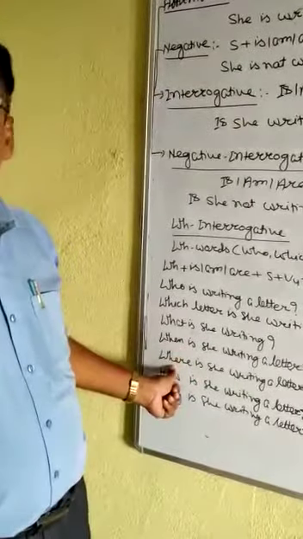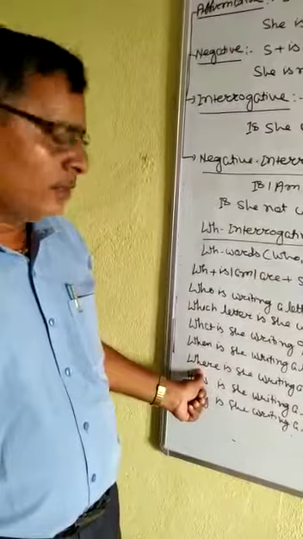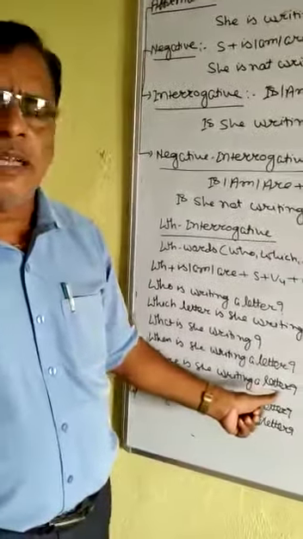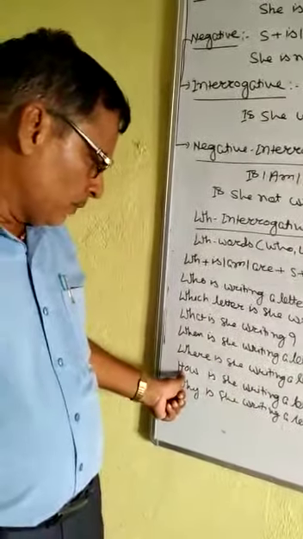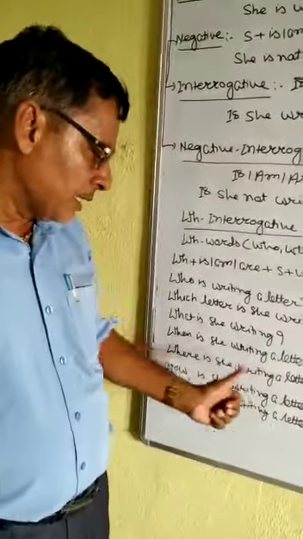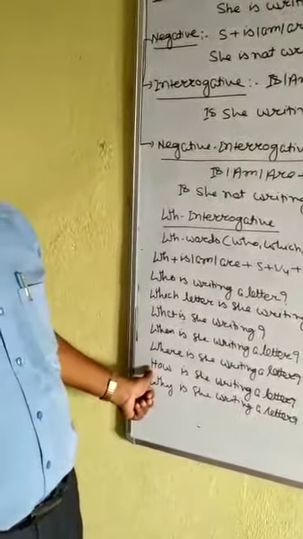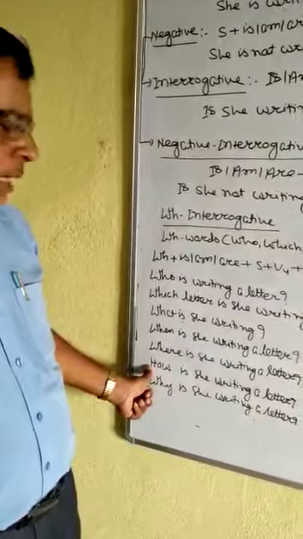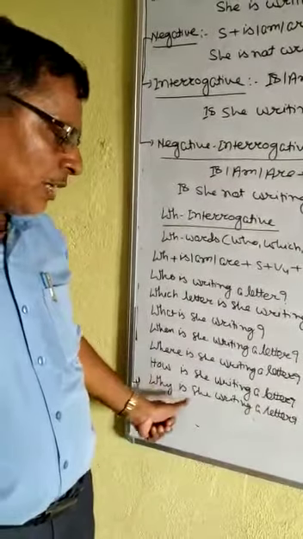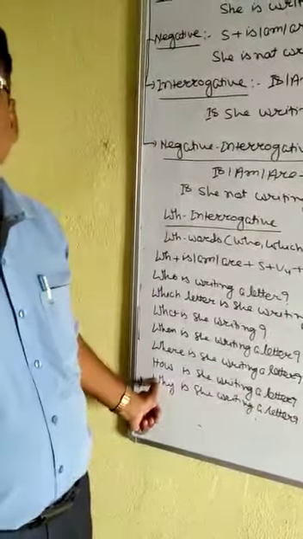Then after that, where stands for place. Where is she writing a letter? Now, how is she writing a letter? How commonly stands for method. And why is she writing a letter? Why stands for reason.